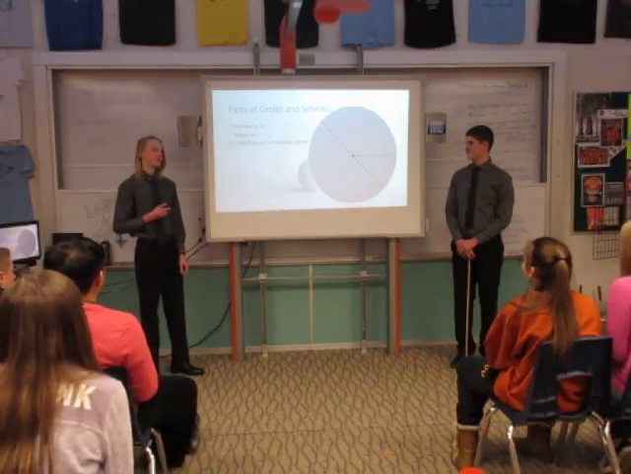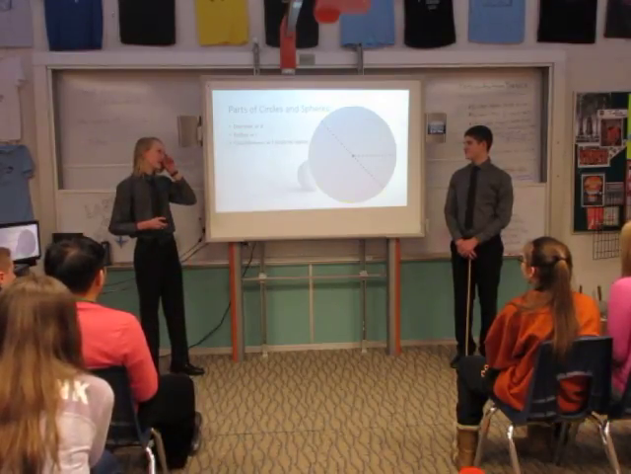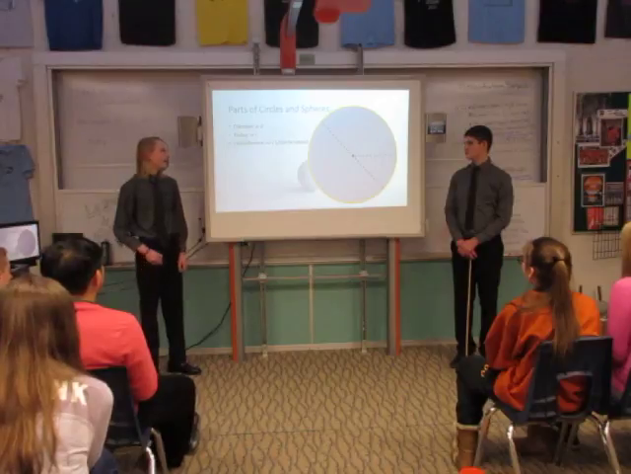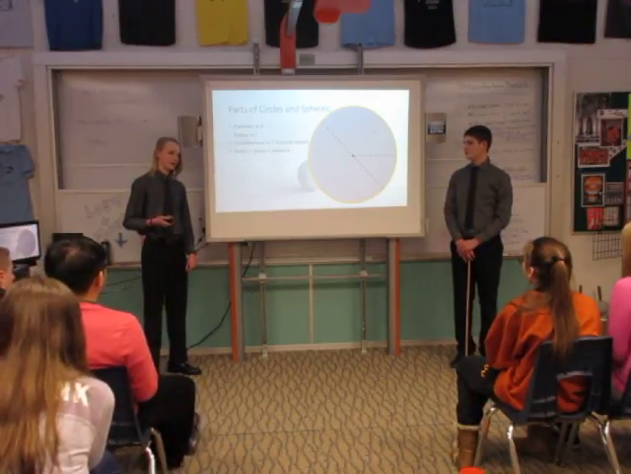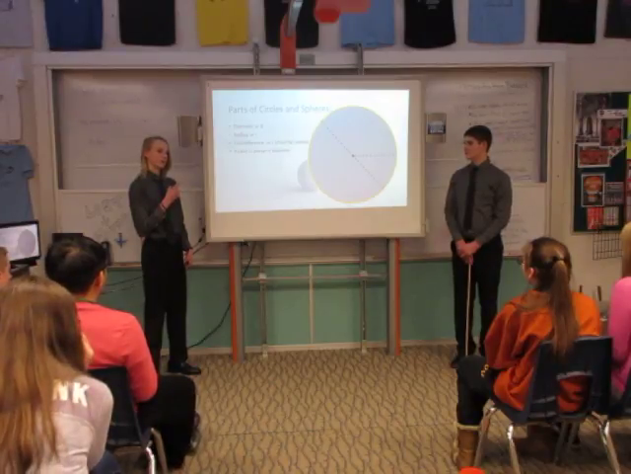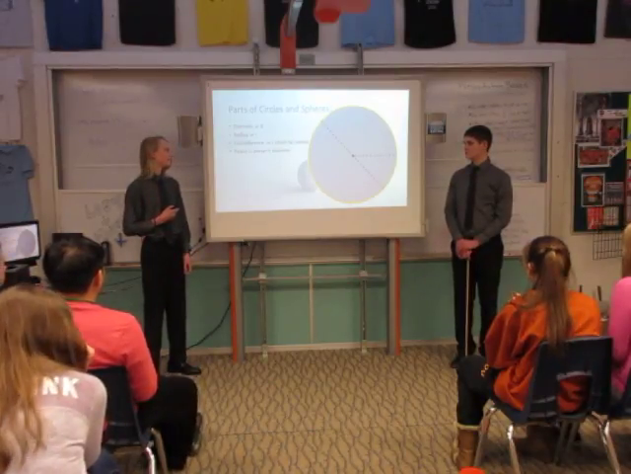We also have the circumference, which is the entire length of the outside of the circle. And we have the radius, which is always going to be half of the diameter, because it only protrudes from one side of the center point, not both sides.